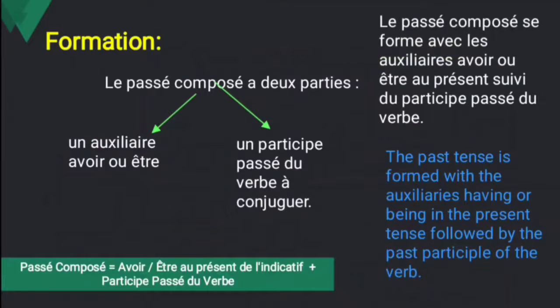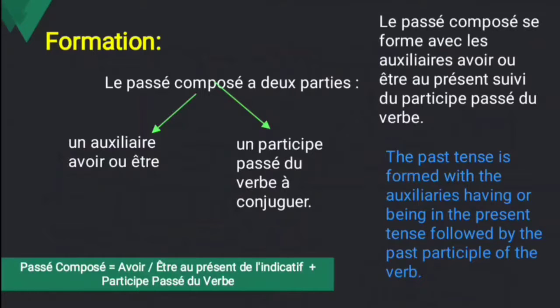And move to the third content, formation, that is the formation of the passé composé. How to form the passé composé? Le passé composé a deux parties. So in the formation of the passé composé, you have two parts. One is an auxiliary, avoir ou être.